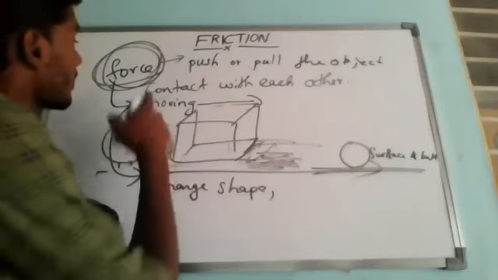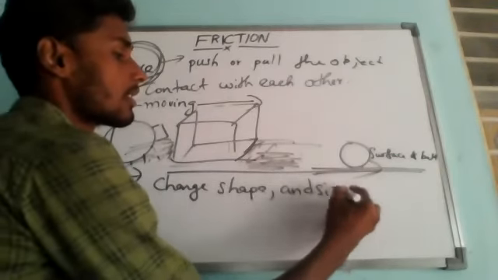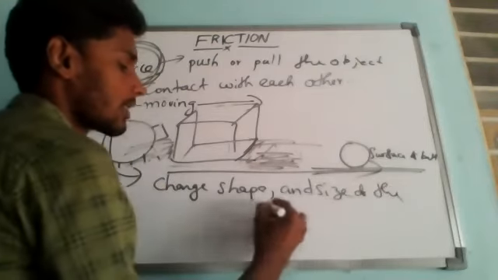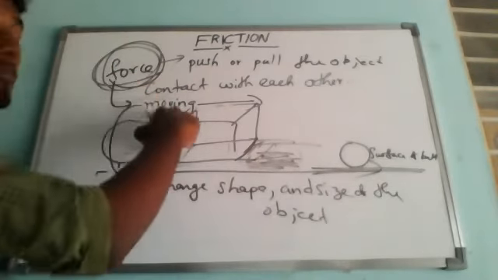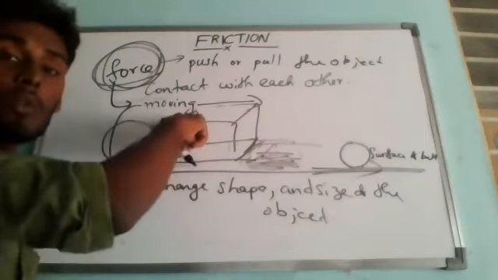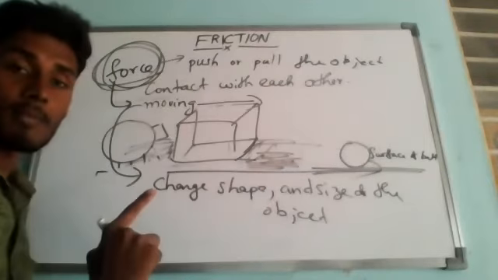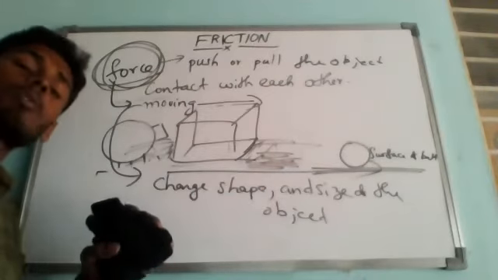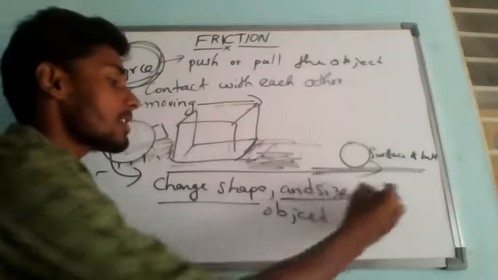So force can change the shape and size of the object. Understand? So what is the first point? Force can create movement in a body which is at rest, and also a force can bring a body which is in motion to rest. Rest body into motion and moving body into rest. Like that, force can change the shape and size of the object.